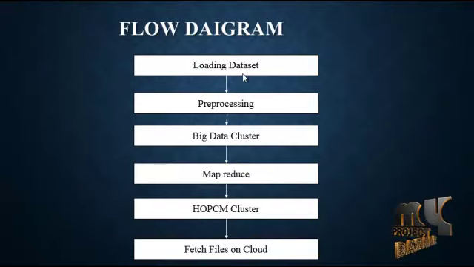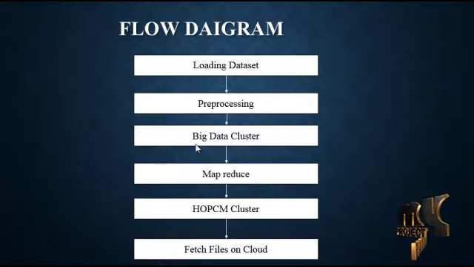In our first process, load dataset, the user can upload any dataset. This dataset then goes to pre-processing. The pre-processing removes all unnecessary information and null values. The third is the big data cluster, which means we have created the big data cluster. Clustering means grouping, so we group all the information in this pre-processed dataset.